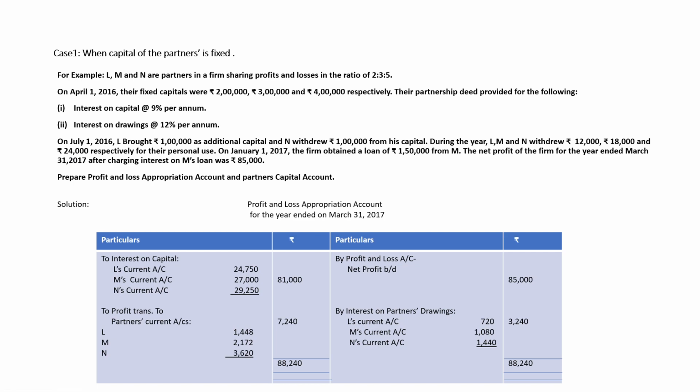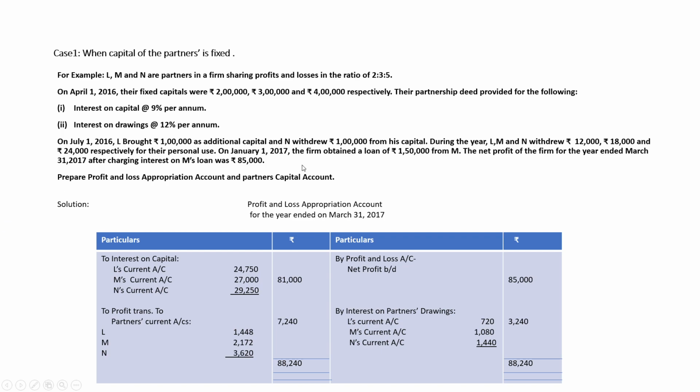Here important point is this. The date of drawing is not given in the question. The rate is 12%. The date of drawing is not given. You will apply case 1. I have earlier given the notes based on interest on drawing. You will calculate interest on drawing for 6 months.